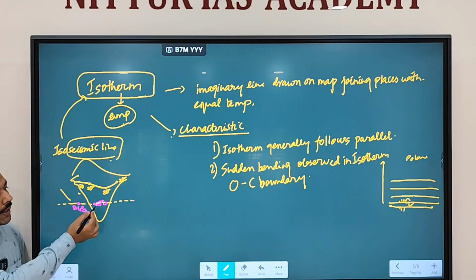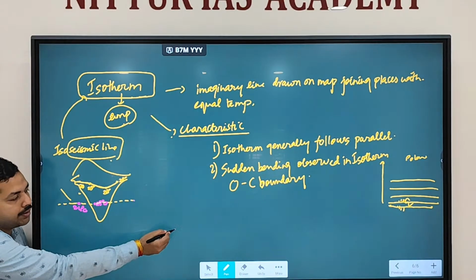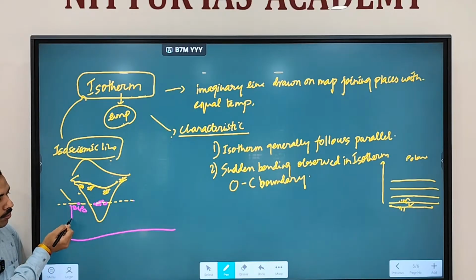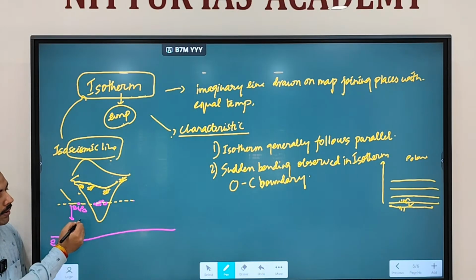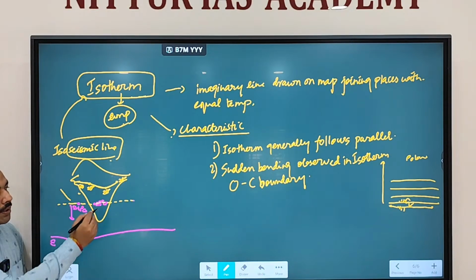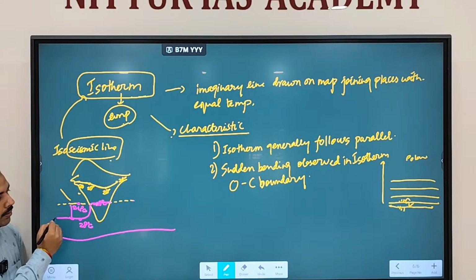So where will the sea have 28 degrees Celsius temperature? You know that this is the equator. So closer to the equator, if you go, temperature will increase because more sunlight is going to be there. So let's say at this point, the sea will have 28 degrees Celsius temperature. Now you connect the places with equal temperature, and it will look like this.